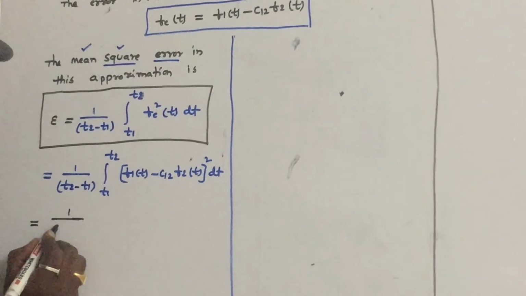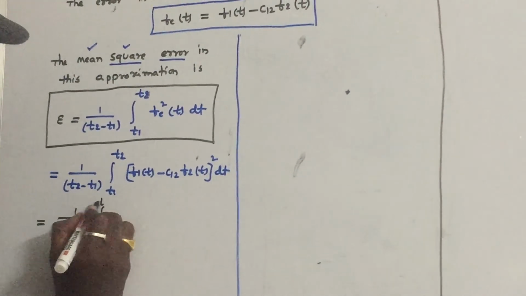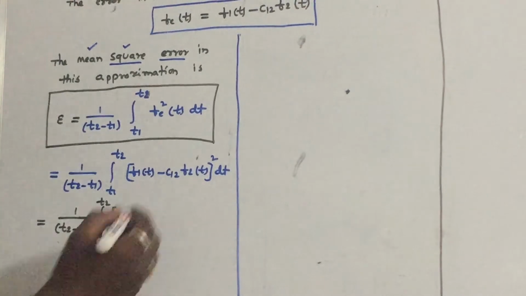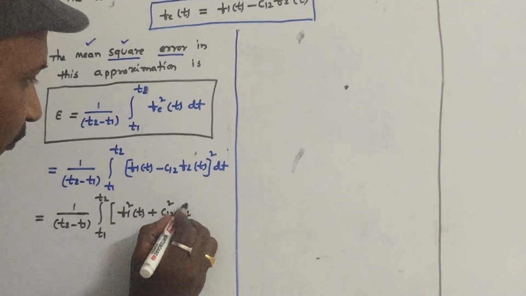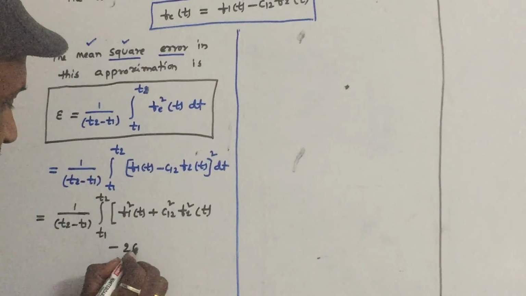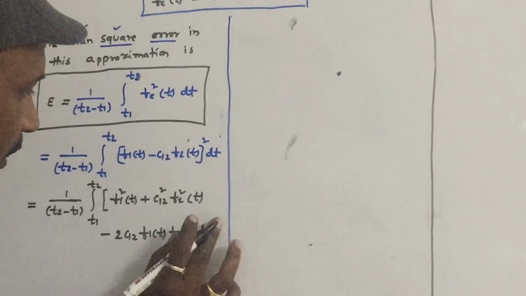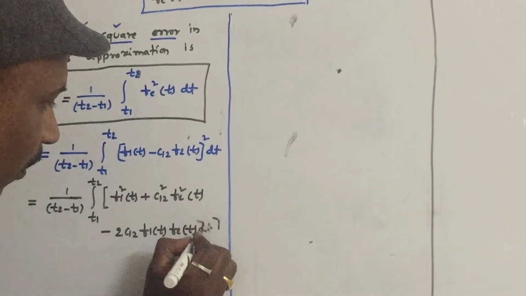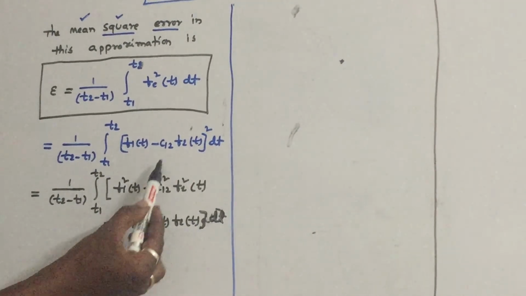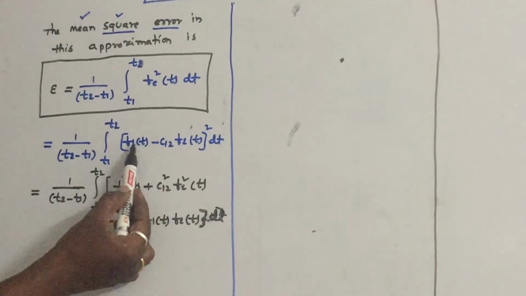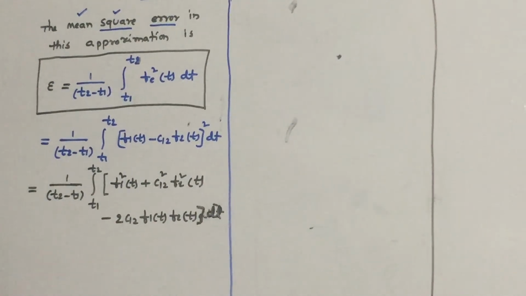Using a minus b whole square, it becomes 1 by t2 minus t1, integral t1 to t2, f1 square of t plus c12 square into f2 square of t minus 2 c12 into f1 of t into f2 of t, dt. So this is the mean square error.